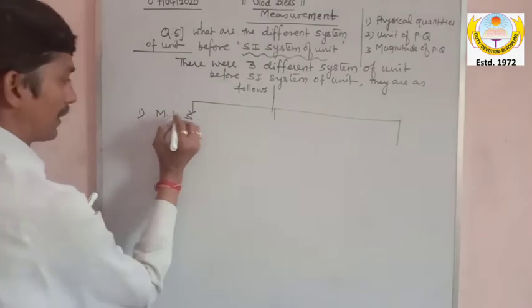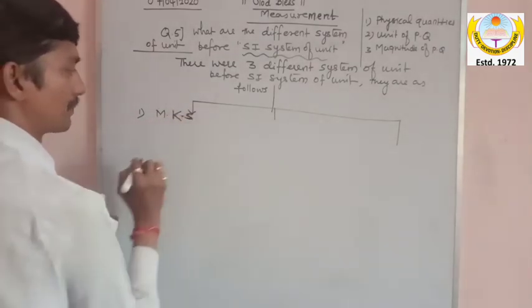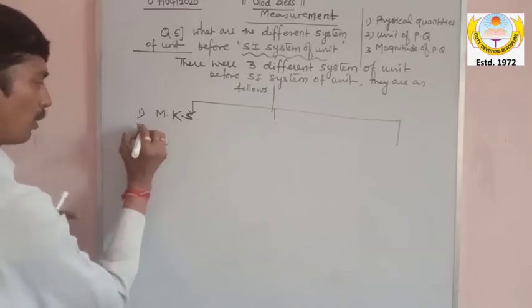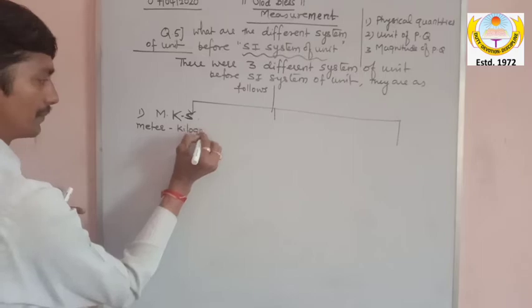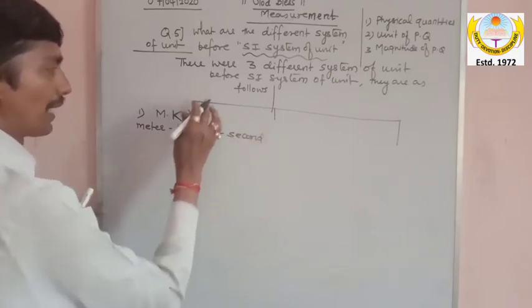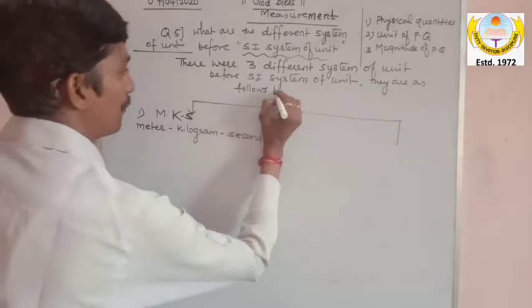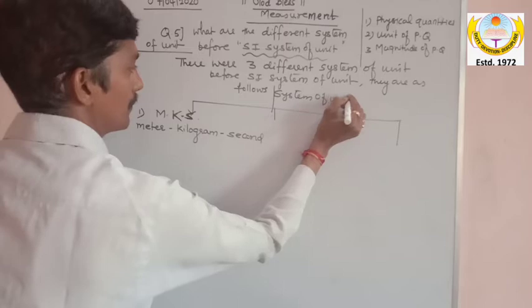M is capital, K is capital, and S is also capital, where the full form of M was meter, kilogram, second. What are they? They are a system of unit, right?